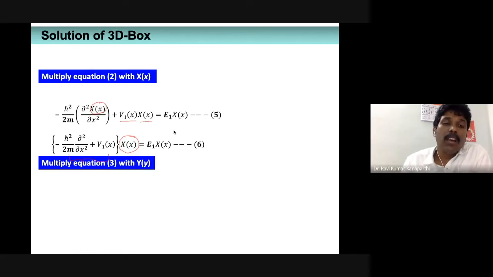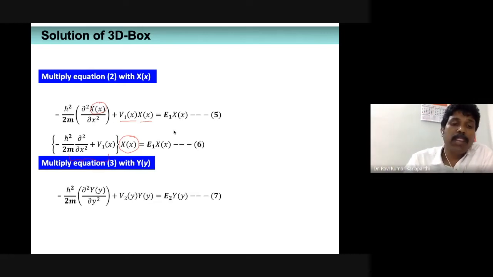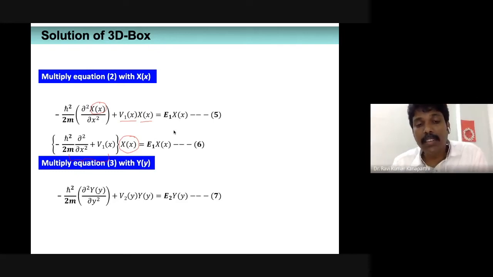Now, similarly, I will extrapolate the same discussion to the other expressions. The third expression has only the y variable, and I multiply it with Y of y. Since the denominator already has Y of y, both quantities cancel each other and I am left with 1. The other term v2 of y is multiplied with Y of y, and similarly E2 is multiplied by Y of y.